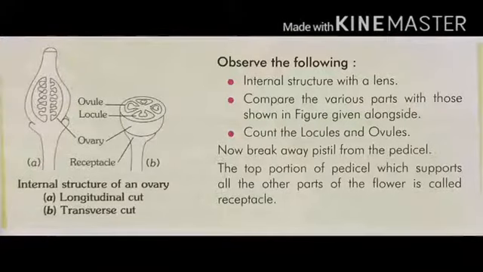Now break away the pistil from the pedicel. The top portion of the pedicel which supports all parts of the flower is called the receptacle. Internal part of the ovary, longitudinal cut or transverse cut, you can check. This is ovule, locule, ovary or receptacle.